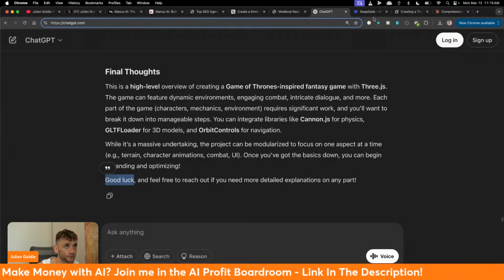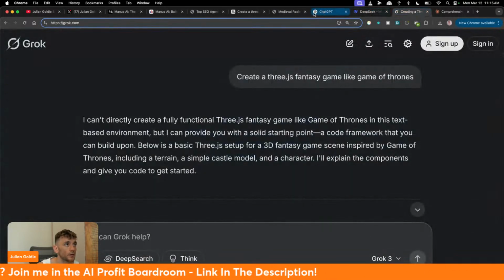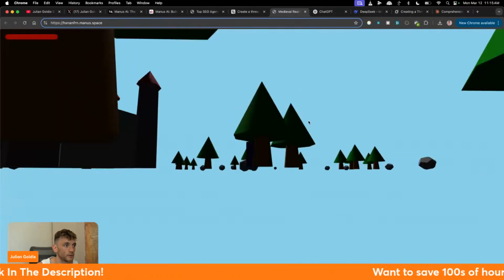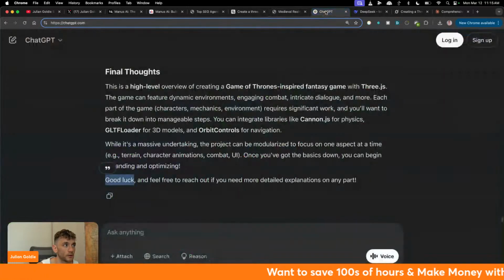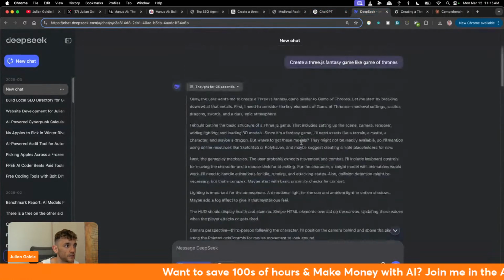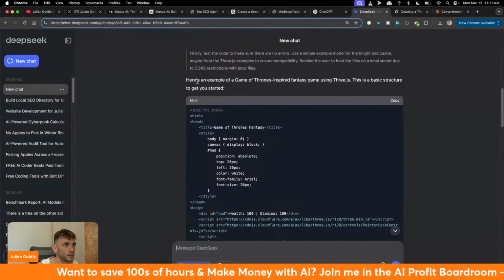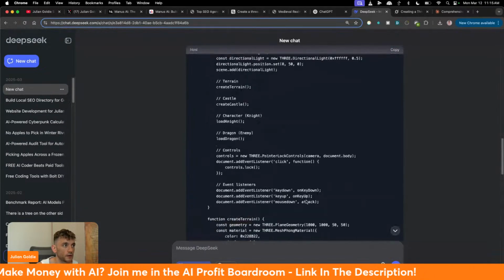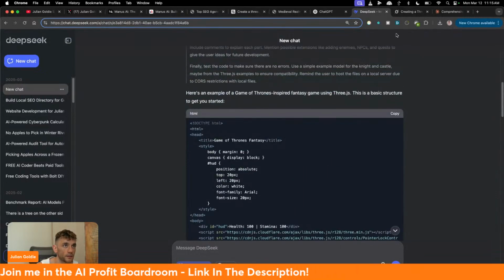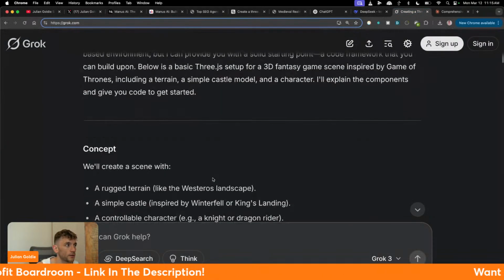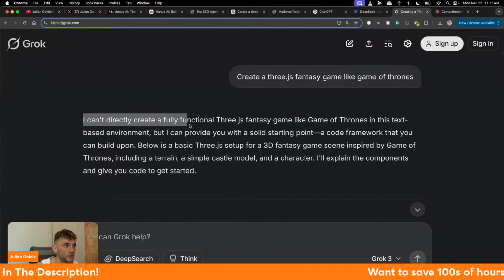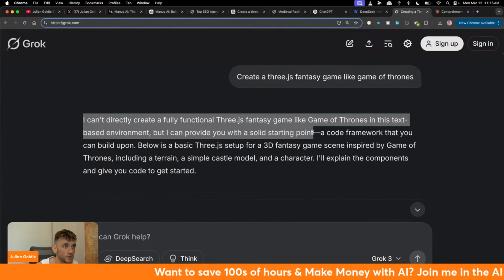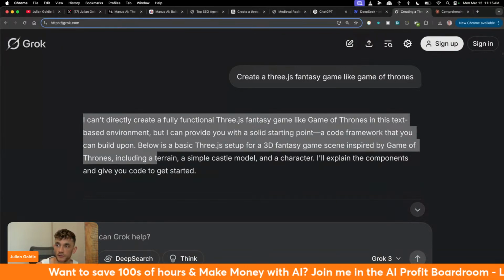Whereas, for example, again, Manus just went off and actually built it. So Manus is just a lot more autonomous. Let's have a look what we got back from DeepSeek. DeepSeek actually seems to be coding something. So it's creating like an example 3JS. So we'll preview that in a minute once it's finally done. We should be able to preview that inside the chat. Let's have a look what Grok came back with. So it said, I can't directly create a fully functional 3JS fantasy game like Game of Thrones in this text-based environment, but I can provide you with a solid starting point. So it's not really doing its magic there.